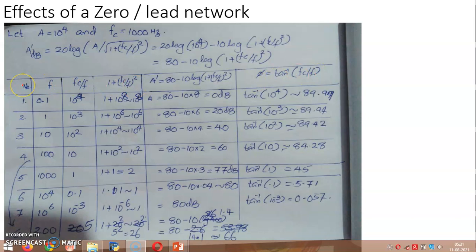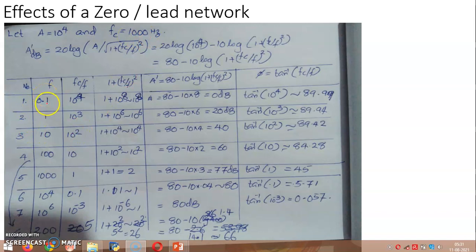Now we tabulate the variation. On the basis of this, we will be making some inferences, as well as drawing the frequency response curve of the op-amp when there occurs the incorporation of a zero at a desired frequency, say 1000 Hz.